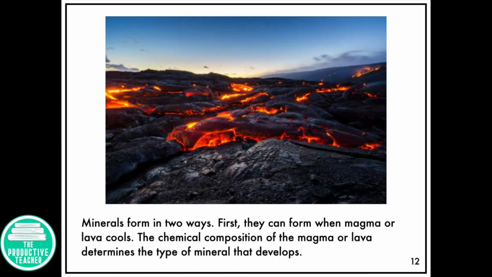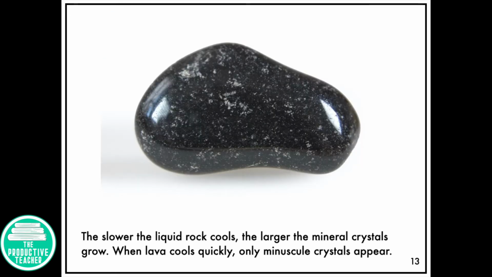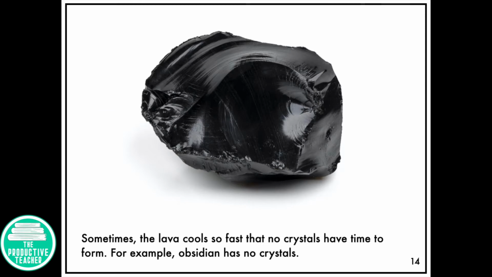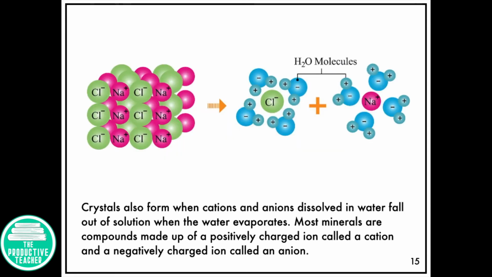Minerals form in two ways. First, they can form when magma or lava cools. The chemical composition of the magma or lava determines the type of mineral that develops. The slower the liquid rock cools, the larger the mineral crystals grow. When lava cools quickly, only minuscule crystals appear. Sometimes the lava cools so fast that no crystals have time to form. For example, obsidian has no crystals.